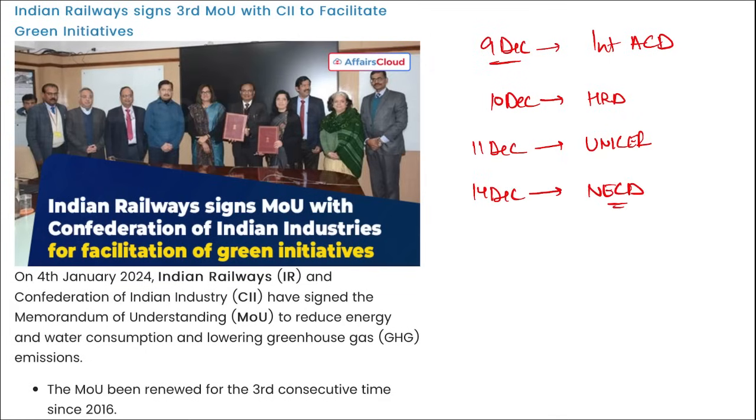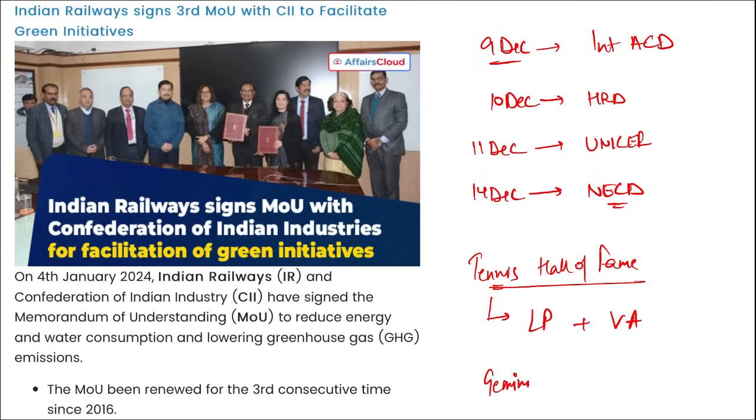Apart from this, tell me, if I ask you, name the Indian players who made it to the Tennis Hall of Fame. Who are they? Leander Paes and Vijay Amritraj. I repeat, Leander Paes and Vijay Amritraj made it to the Tennis Hall of Fame. Correct? Next, if I ask you, Gemini is an AI model launched by which company? It was launched by Google.